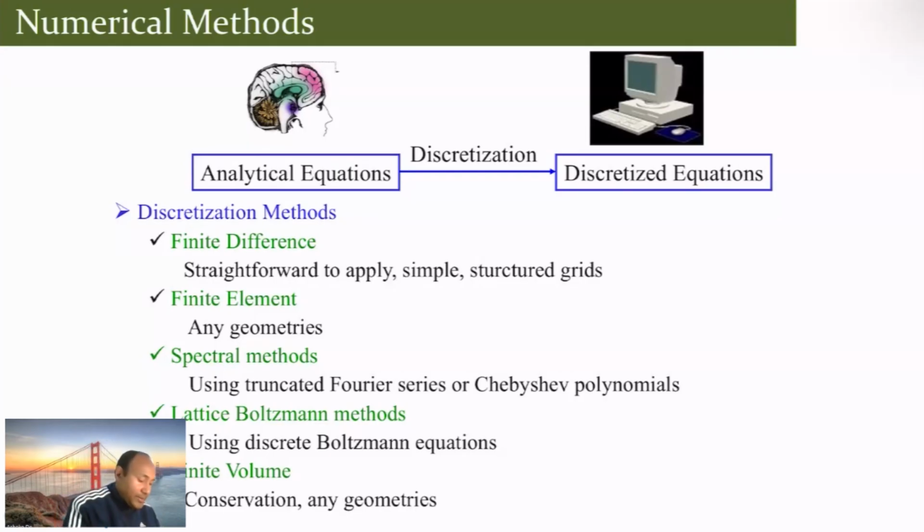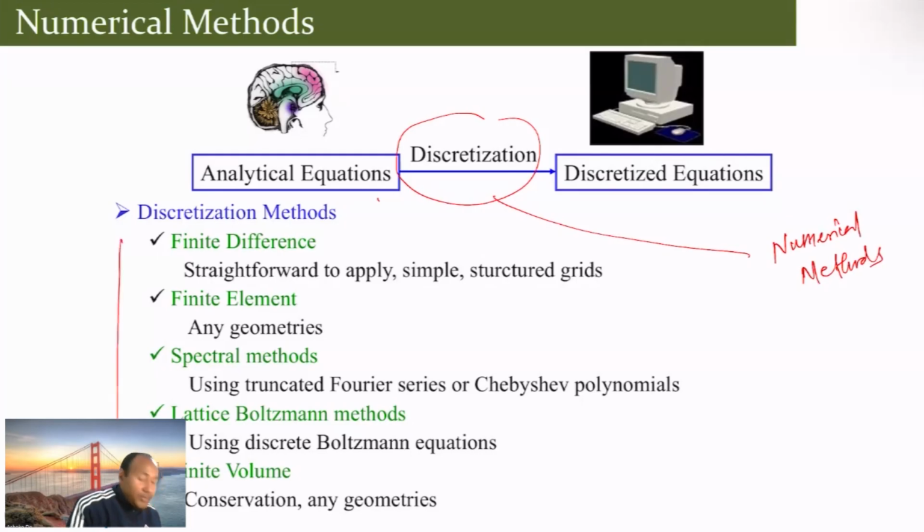Now here, what happens is that you have an analytical equation, that means the physical problem. You apply your analytical approach, get the mathematical form, and then solve in the computer. So this mathematical form is where you apply the numerical methods. Now you see there is a range of different numerical methods: finite difference, finite element, spectral, Lattice-Boltzmann, finite volume.